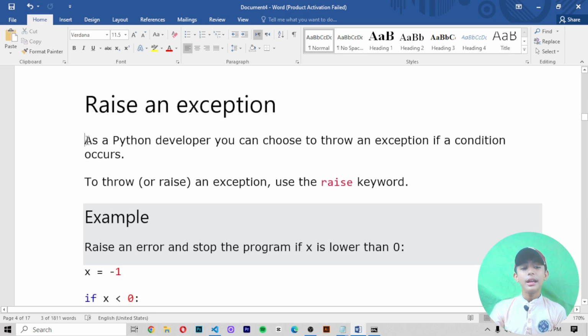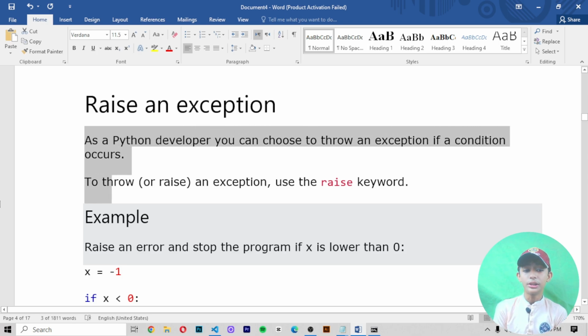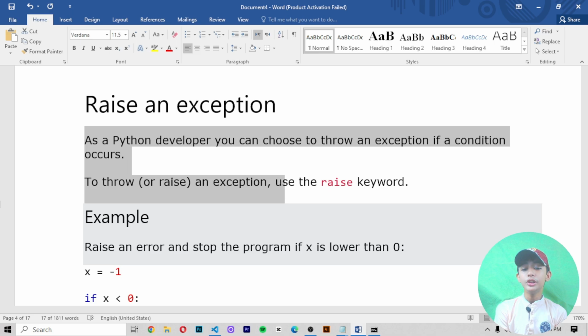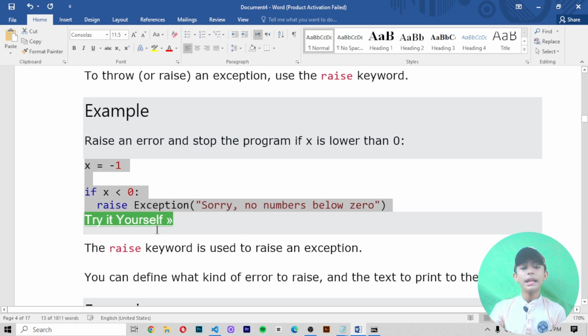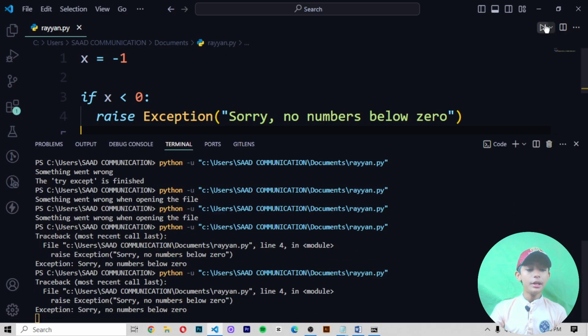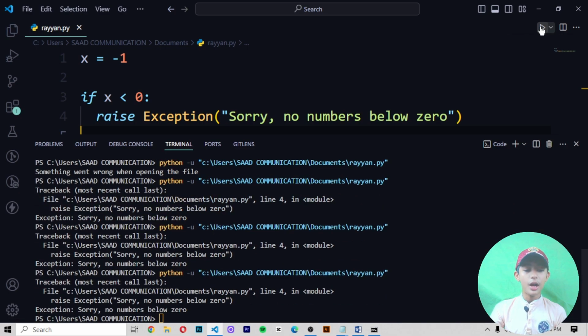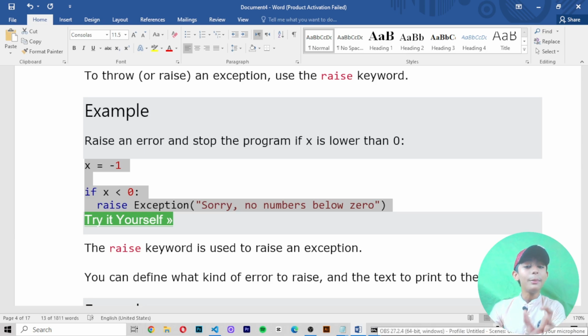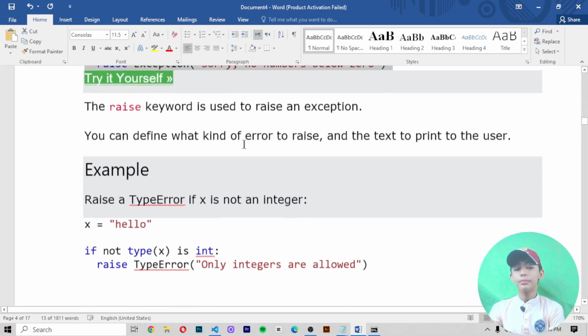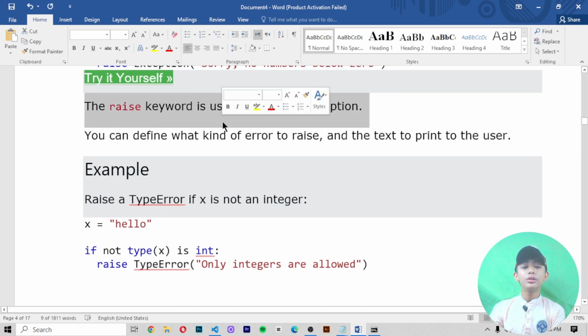Raise an exception. As a Python developer, you can choose to throw an exception if a condition occurs. To throw or raise an exception, use the raise keyword. The example raises an error and stops the program if x is lower than 0. Let me save it and it should give me an error. Here you can see it gives me "Sorry, no numbers below zero", because it raised an error and stopped the program since x is lower than 0.